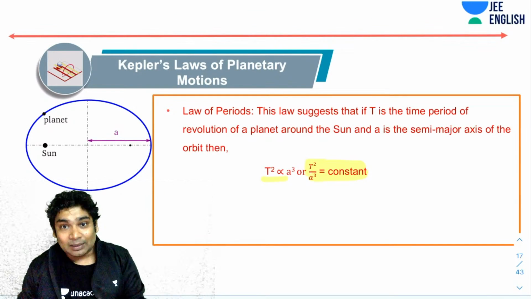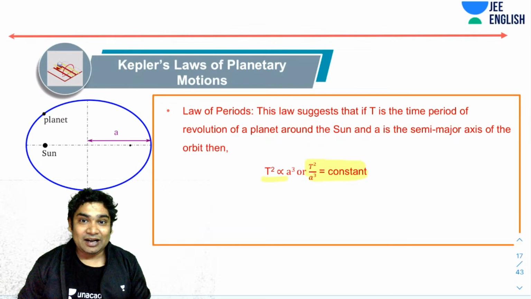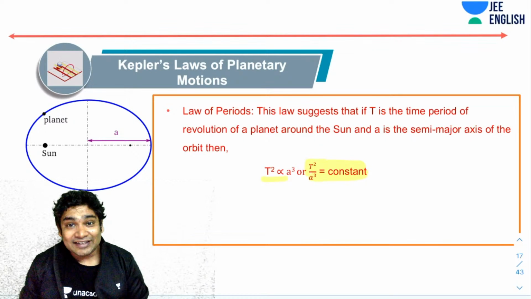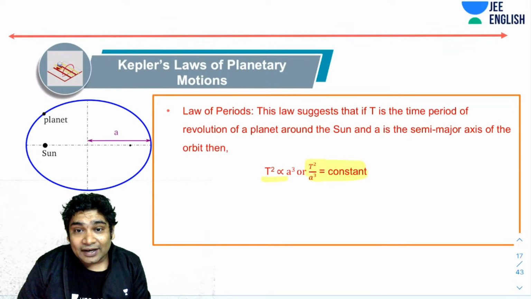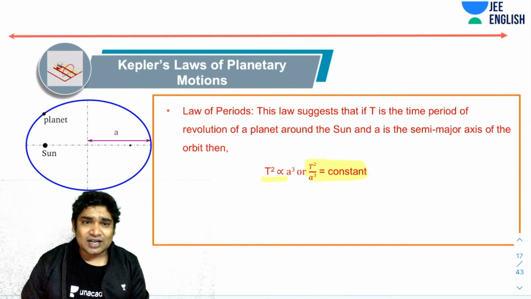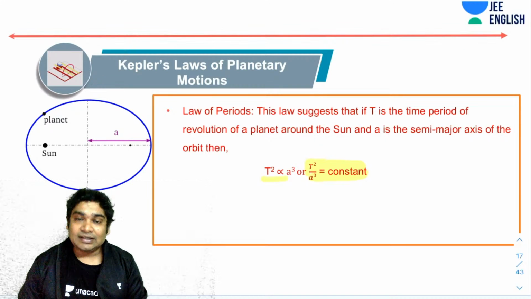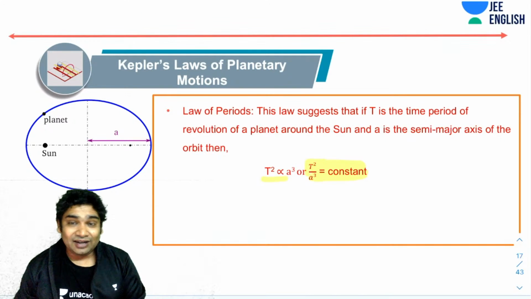Now, please note that sometimes what you will find in a few books is that they will prove this using Newton's laws, which is slightly wrong. Why? Because Newton actually derived his expression using these results. Okay, so should I learn rotational motion before going ahead with gravitation? Not really. If you know the basics of circular motion, then that should be enough. If you know the basic ideas of centripetal force and centripetal acceleration, then that is enough. Rotation, you just need for one Kepler's law, the angular momentum. I hope you know MVR, that is the angular momentum of any point object, right? So if that is known, then that should help you.